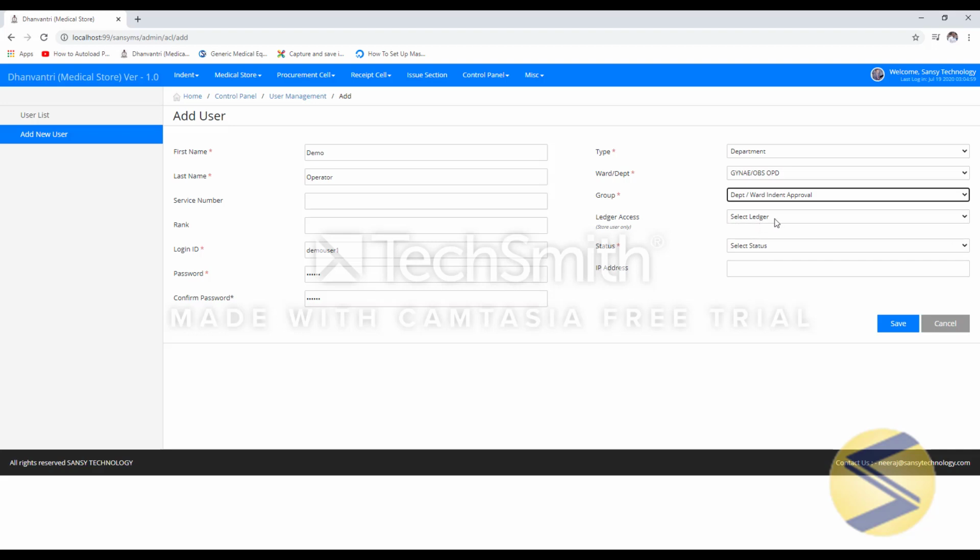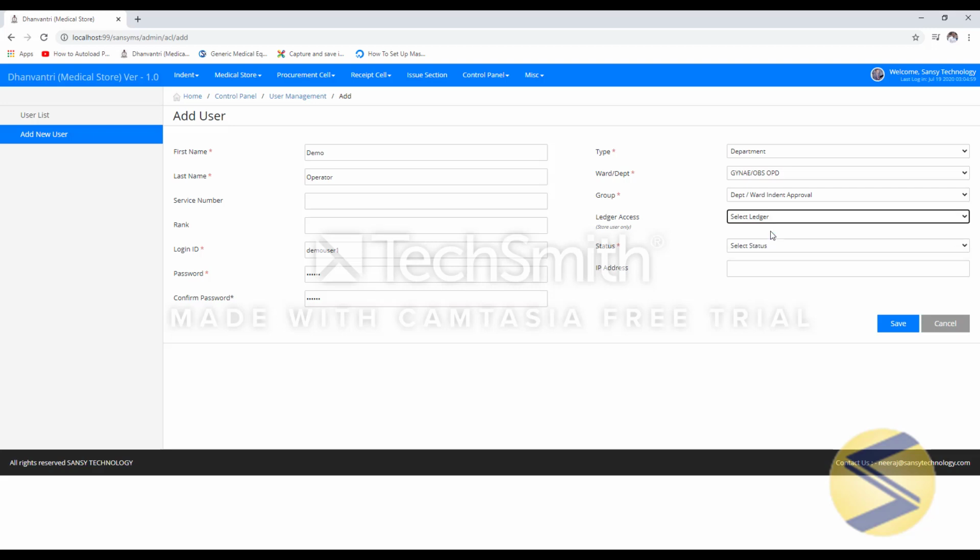Ledger access. Wards and department can raise indent either from regular store or ECHS store. Based on your requirement, you can choose either of these two, or you can simply choose select ledger.